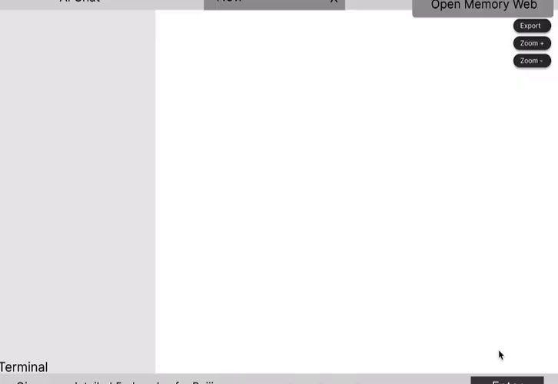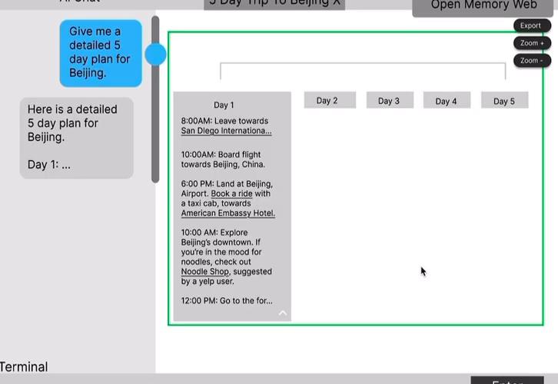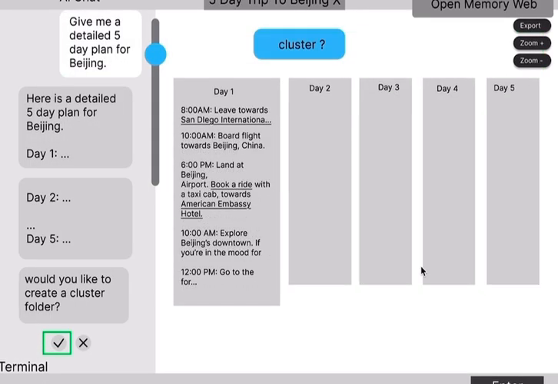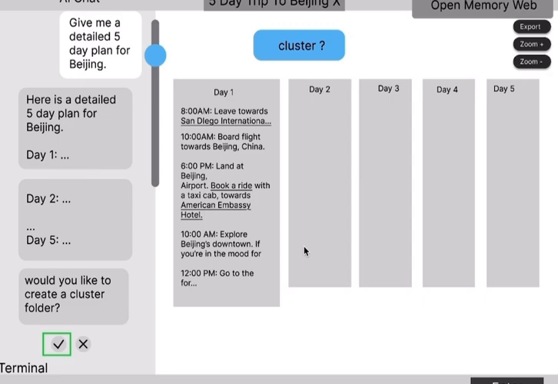First, we will show cluster generation. We will put into the chat, "Give me a detailed 5-day plan for Beijing." After the AI gives the structured responses, it will auto-generate a memory graph of the answers, showing categorization and visualization of the separate days. Instead of automatic grouping, it gives the user the option to choose whether or not and how they want the knowledge card clustered.